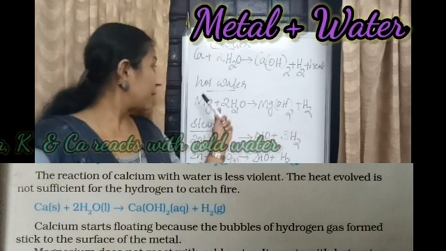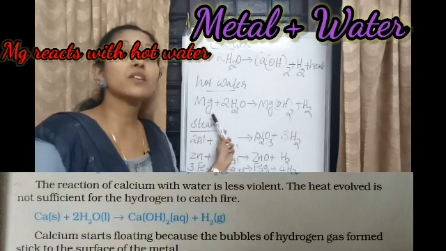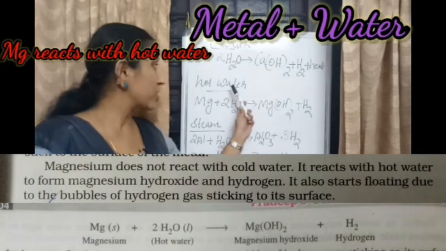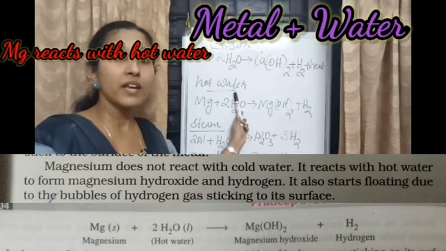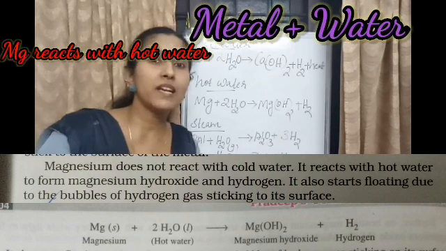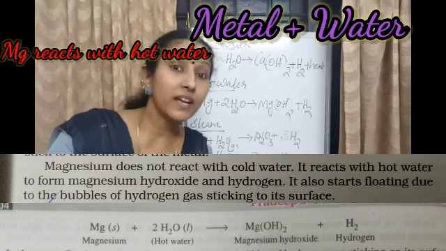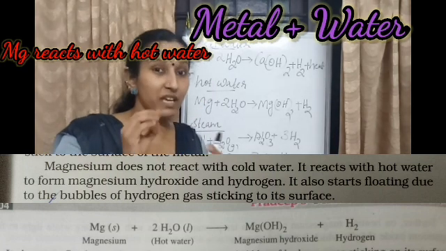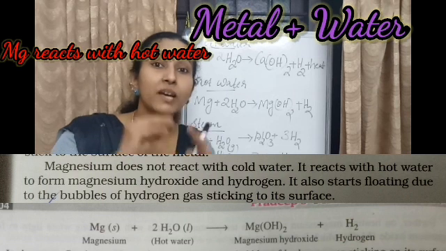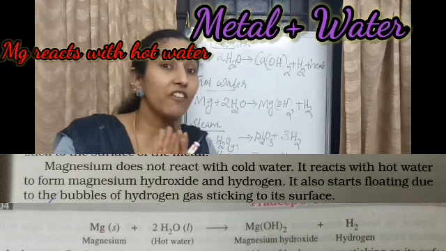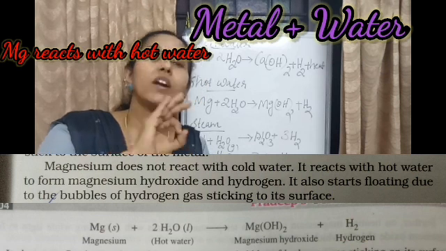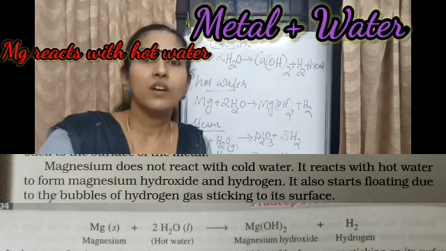But you see, the metal magnesium does not react with the cold water. It shows reaction only in hot water to form magnesium hydroxide and hydrogen. So which metal reacts in hot water? Magnesium. When we put magnesium in cold water, we will not get the reaction, because magnesium only reacts in hot water.